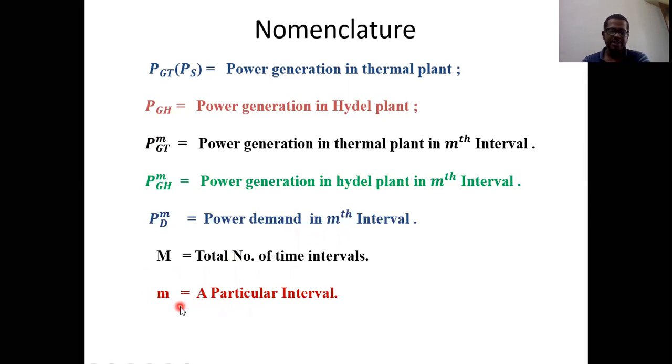In the previous example, this capital M value is 12. The small m value may be 1, 3, 5, 7, 9, whatever it is, but the small m value is always between 1 and capital M, because capital M is the total number of time intervals and 1 is the starting interval.